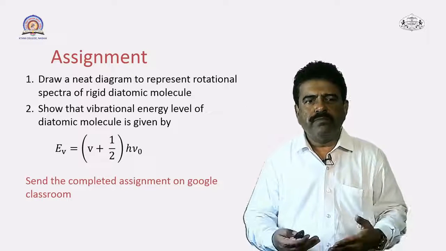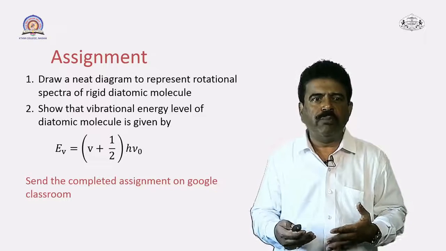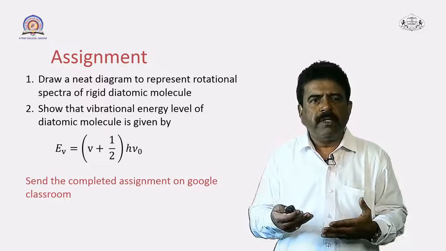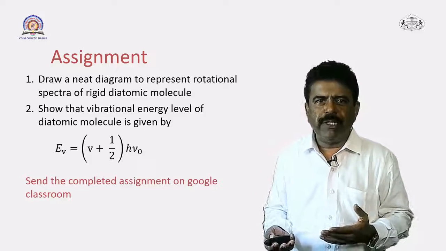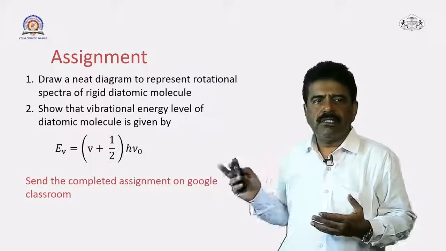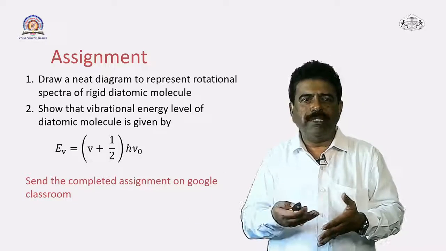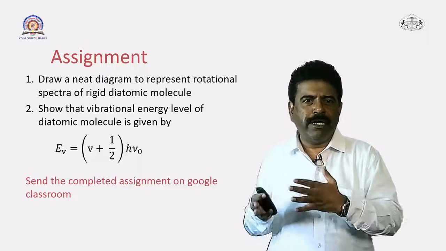Okay, so, for the topics we have studied in this particular lecture, I have given you two important questions as an assignment. In the first question, I have asked you to draw a neat diagram to represent the rotational spectra of rigid diatomic molecule. So, you have to show all these energy levels as well as the spectra of rigid diatomic molecule.